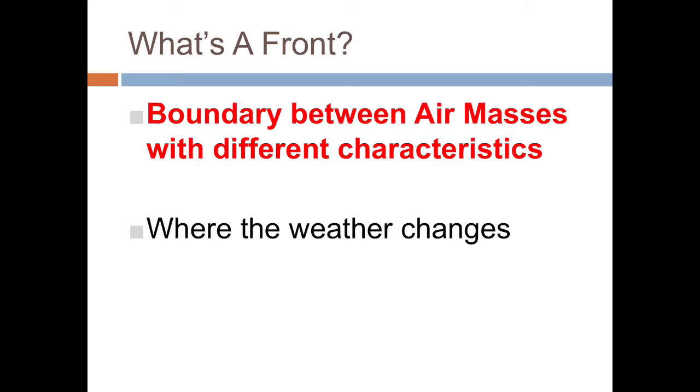But somewhere at the top of your paper, just off to the side, I want you to write what a front is. So make sure you know that a front is the boundary between air masses with different characteristics. So basically, if you have 2 different air masses and they come together, that is a front, okay? And a front is where we get weather changes from.